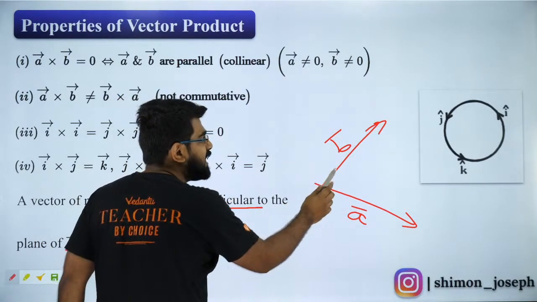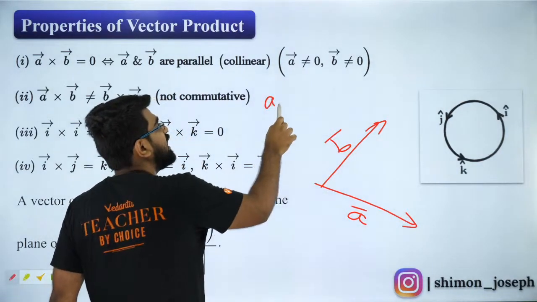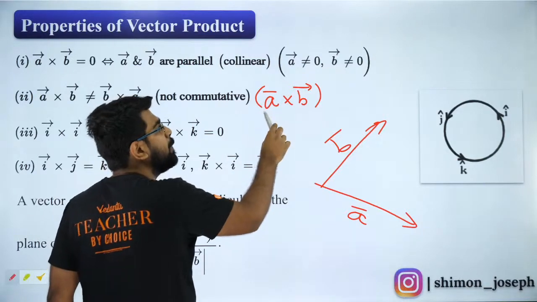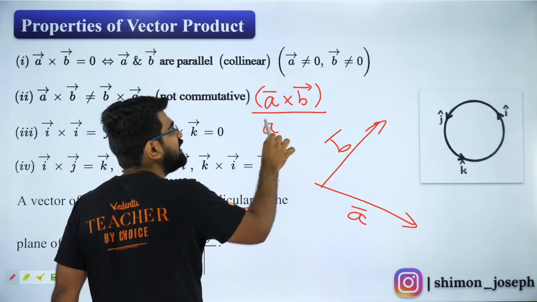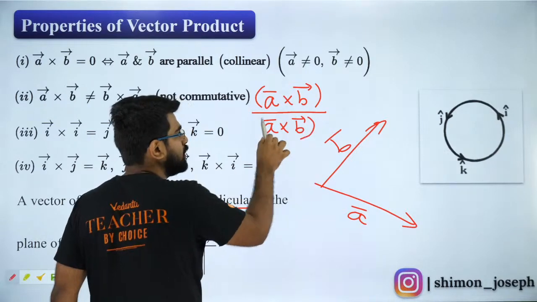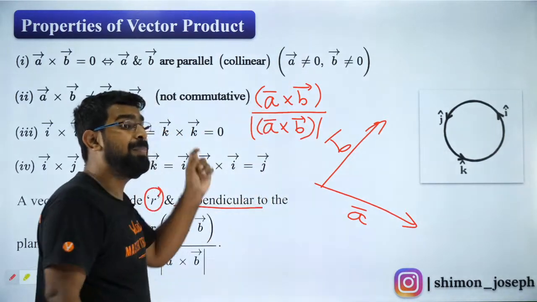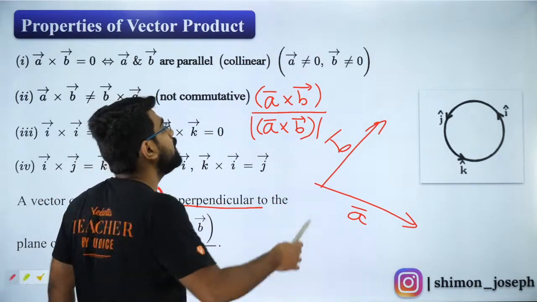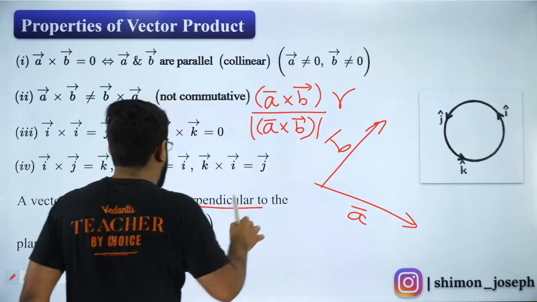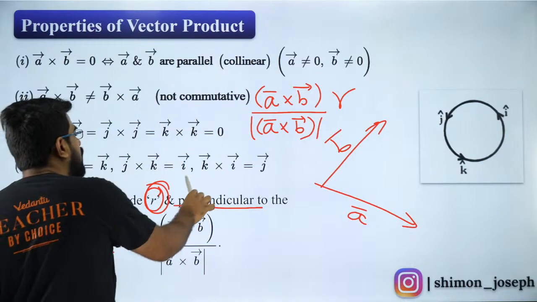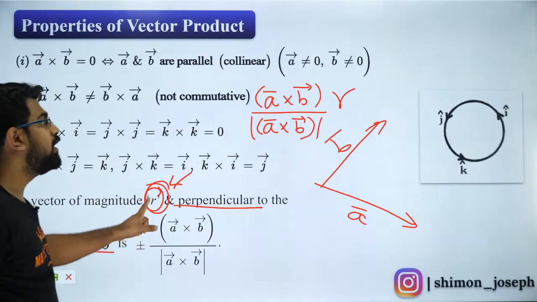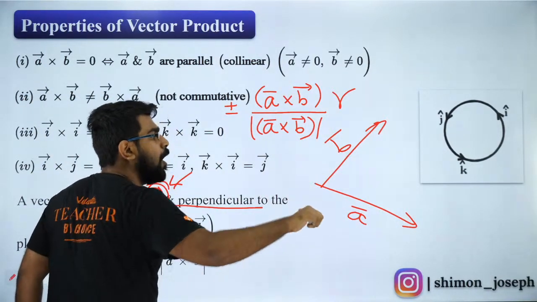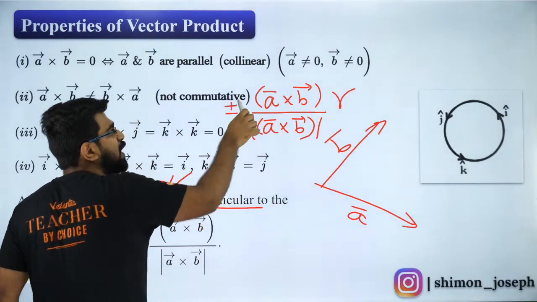So guys, I can take a vector perpendicular to this in the direction of cross product. That will give me a direction perpendicular to it, but I want a unit vector. So I will divide it by the magnitude of the cross product. So this is a unit vector perpendicular to the plane of A and B. Now I will multiply with our magnitude r, because we want a vector of magnitude r. Now it can be plus or minus, because I can have perpendicular in this way or perpendicular inside. So that is why plus or minus.